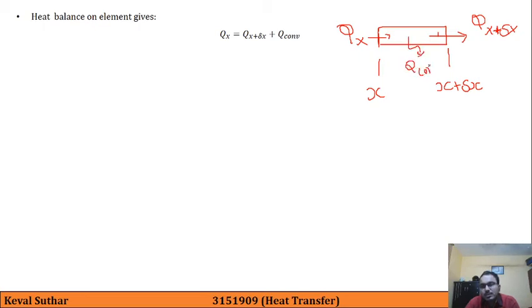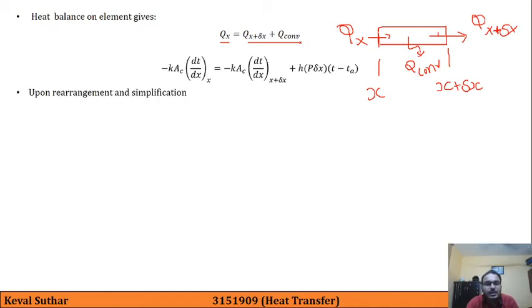So the entry is only by qx and the exit is two: x plus delta x and convection. Now we simply put in those formulas, and upon rearrangement and simplification, which you can do by yourself, we obtain d2T upon dx square minus hP upon kAc into (T minus Ta) equal to 0. It may be a slightly lengthy derivation, so you should do it by yourself.